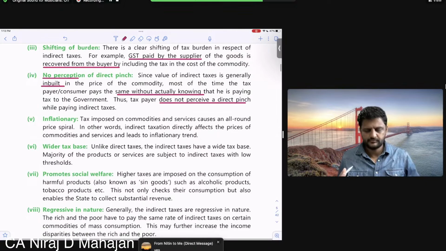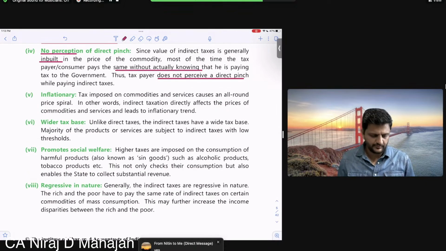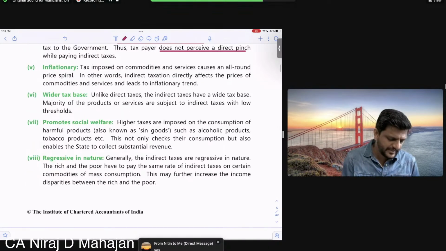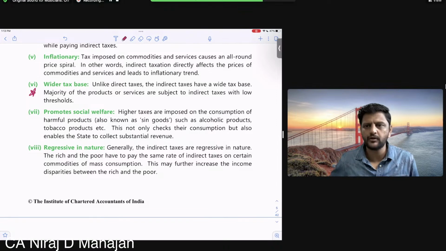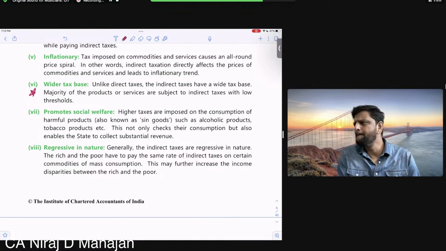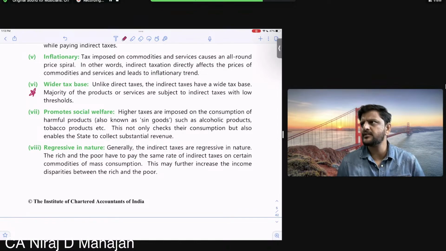Inflationary. Why? Because it directly affects the price. Wider tax base, yes, important. Because, we have discussed this in income tax also. Hardly 10 crore people are filing income tax returns, forget paying. Most of them are nil returns, that also we discussed. So maybe those who are paying taxes are 6 or 7 crore people in India, maybe.